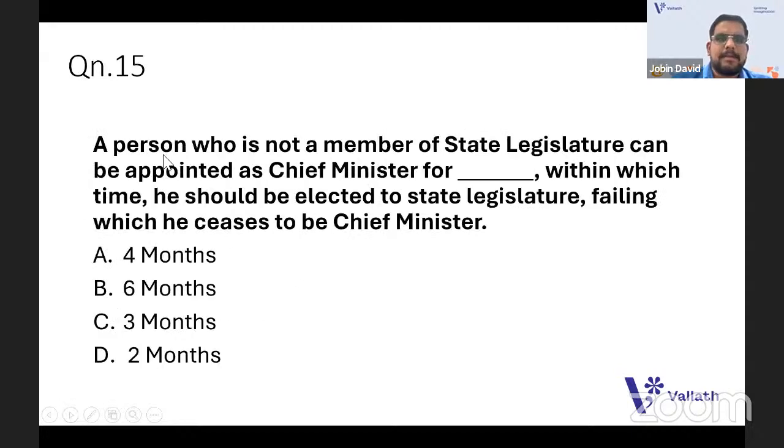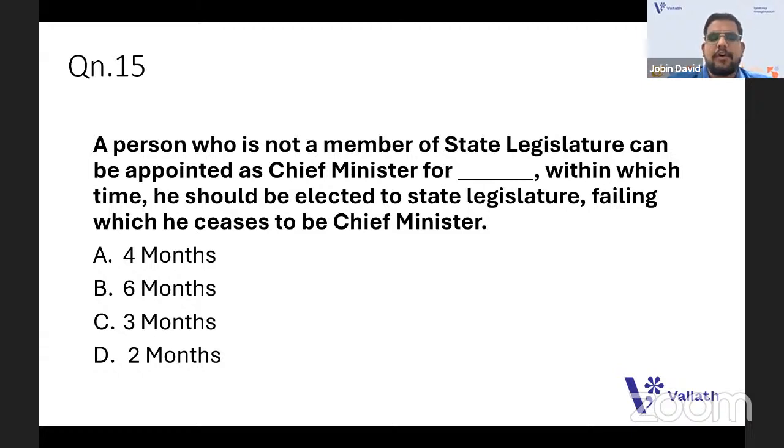The last question for today is: a person who is not a member of the state legislature can be appointed as chief minister for dash, within which time he should be elected to the state legislature, failing which he ceases to be chief minister. You don't have to already be a member of the legislative assembly or legislative council. If the party that wins the majority decides that you are going to be the chief minister, within a span of time you should be elected from one of the assembly constituencies. And what is the time period?